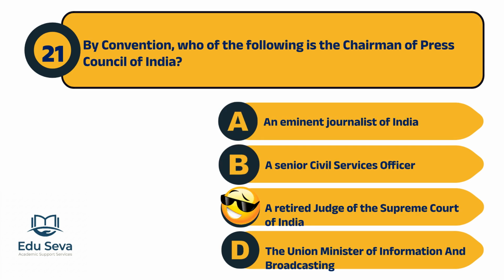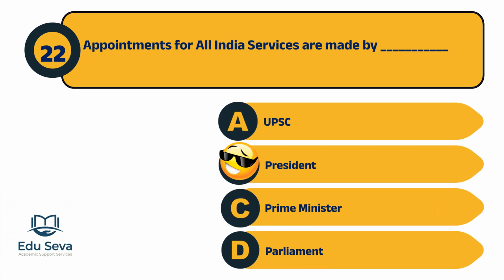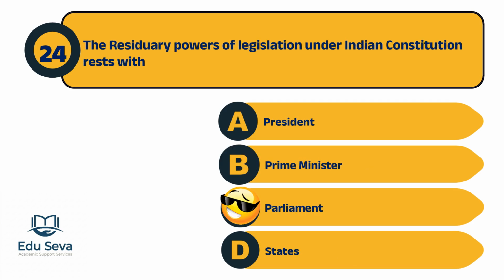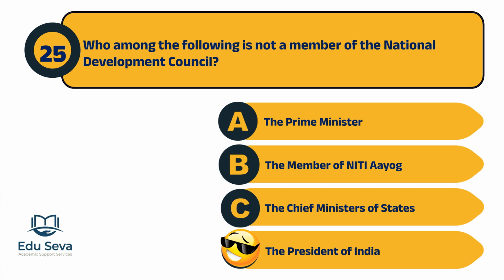By convention, the Chairman of the Press Council of India is a retired judge of the Supreme Court of India. Appointments for all India services are made by the President. The Supreme Court of India is the final authority for interpreting the Indian Constitution. The residuary powers of legislation under the Indian Constitution rest with the Parliament. The President of India is not a member of the National Development Council.